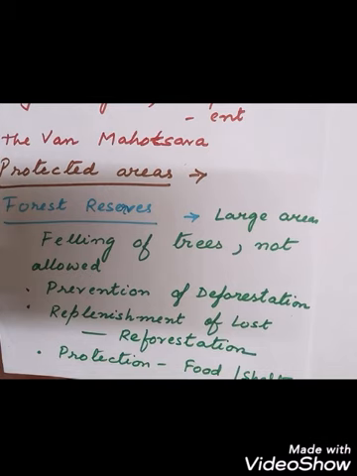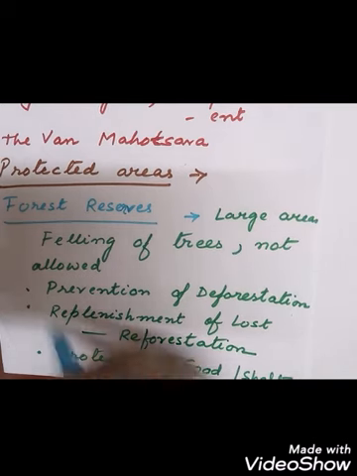So these are the places which are protected from human interference. Like this, there are wildlife sanctuaries, national parks, forests, zoological parks, botanical gardens, which are called the protected areas, where human activities are not allowed, they are strictly controlled and prohibited also.